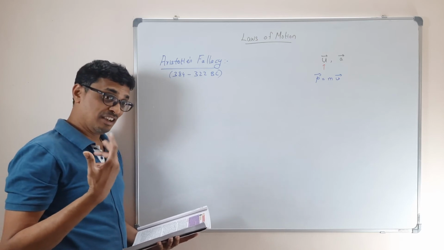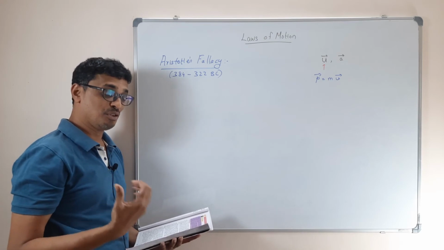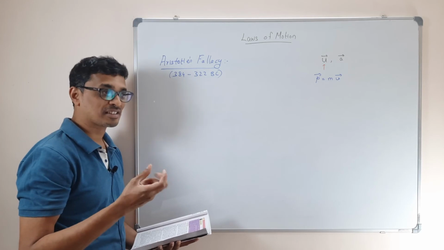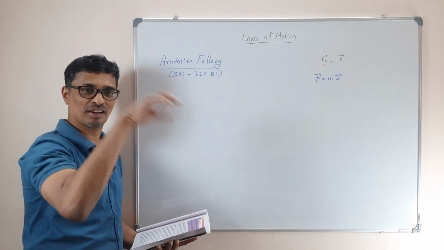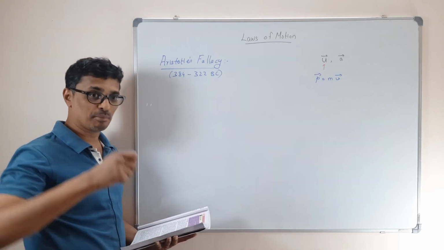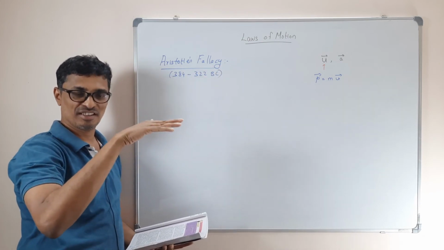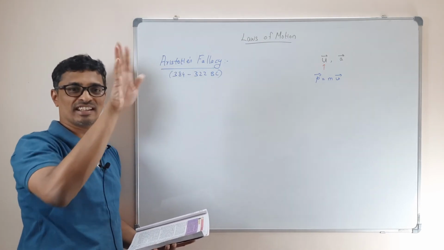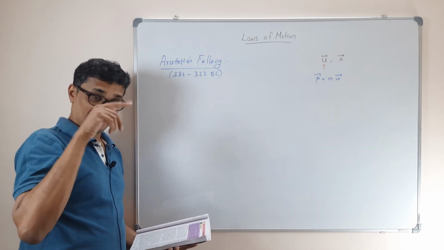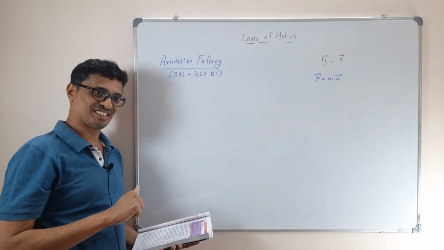Now Galileo put a question: is that always true? Suppose you don't have that frictional force on the ground, or suppose there is no frictional force in the air when you throw a ball or something is flying. The example I give is a paper plane. Throw a paper plane, it lands, because there's friction. Suppose the friction force is not there in the air, when you give an initial velocity, is it necessary to give a force always? That's the question. You got it?